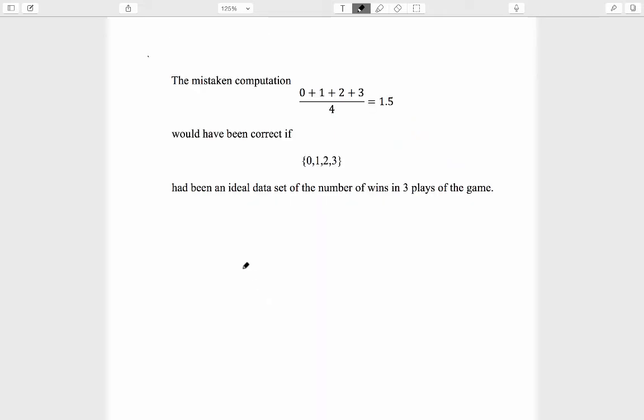Another way of saying that is that the mistaken computation of just averaging up the numbers 0, 1, 2, and 3, and obtaining 1.5 as their average, would have been correct if this 0, 1, 2, 3, one copy of each number, had been an ideal data set of the number of wins in 3 plays of the game. As I like to say it, this computation was the incorrect approach to our question, but it was the correct answer to a different question.